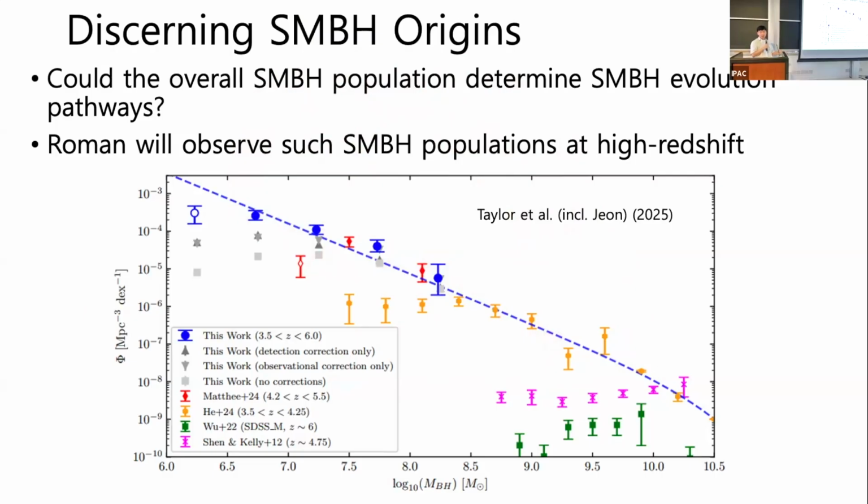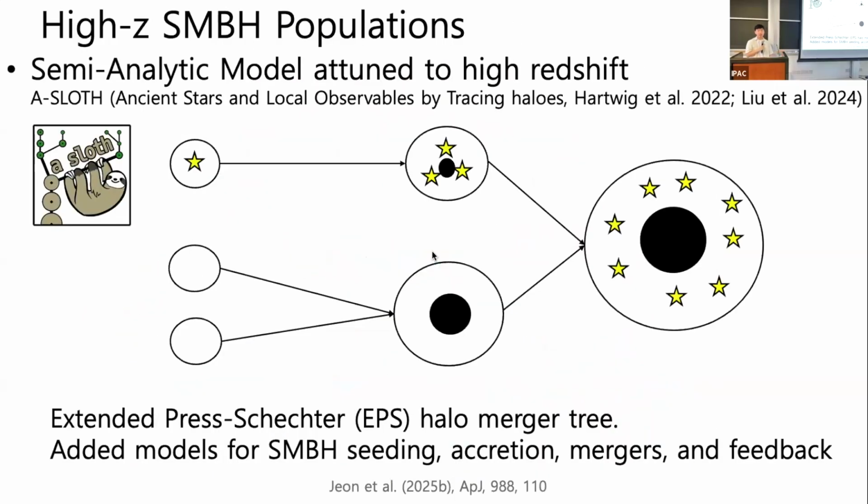To make predictions for this black hole mass function, we use a semi-analytical model named ASLOTH, where we model galaxy formation on top of a halo merger tree. And I've built a black hole model on top of this ASLOTH model, which includes black hole formation under different seeding scenarios to test what differences might arise.